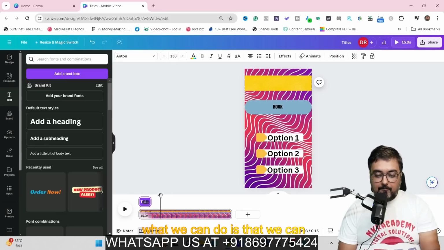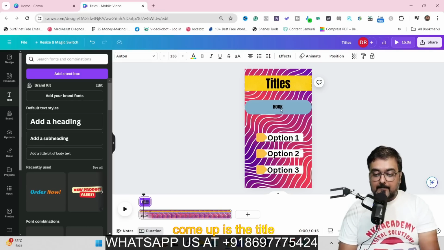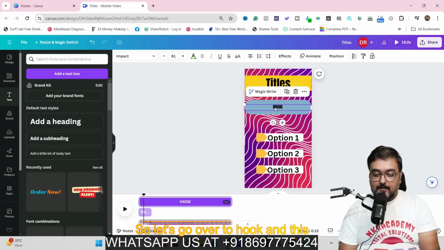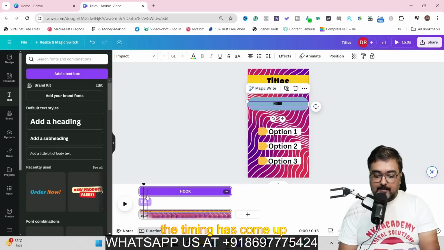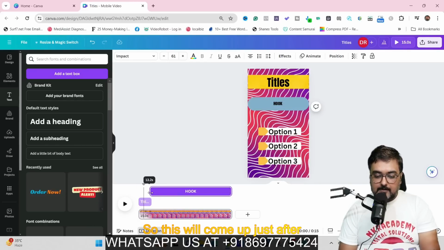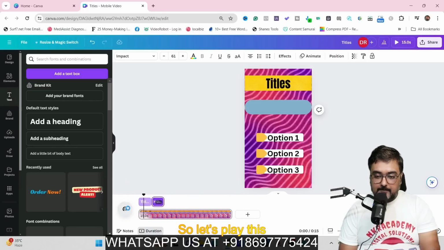So in the same way, we can play around with the other things. The first thing that should come up is the title. The second thing that should come up is the hook. So let's go over to hook, and this time go over to show timing again. And as you can see, the timing has come up. So this will come up just after the title, like this, and again let it be 2 seconds. So let's play this. There you go.